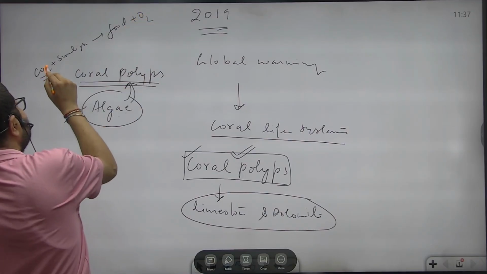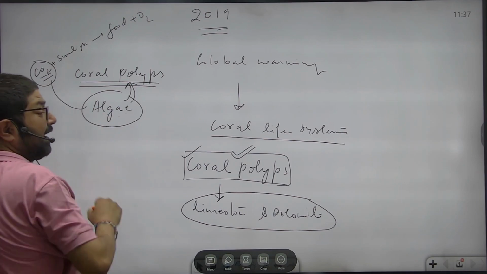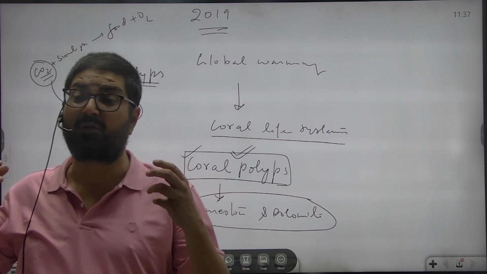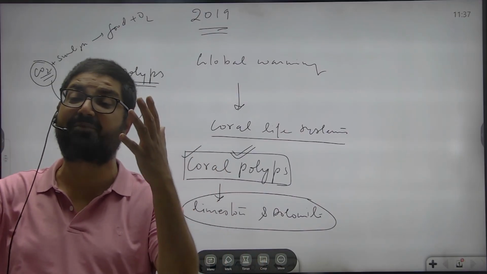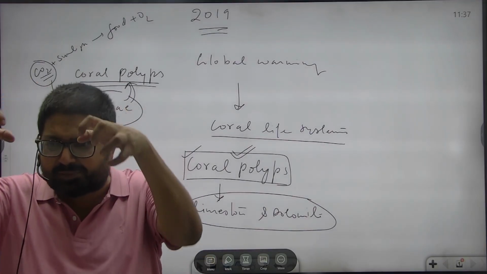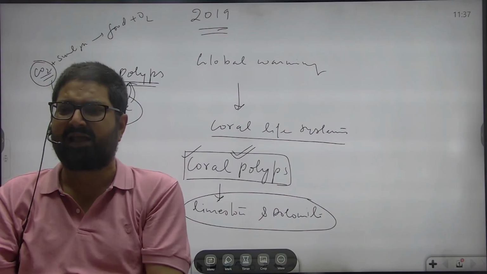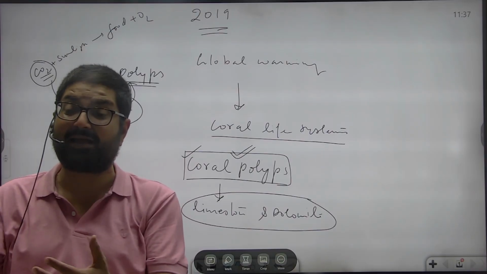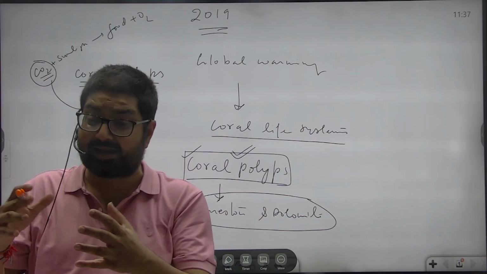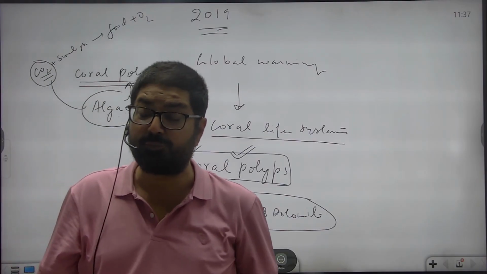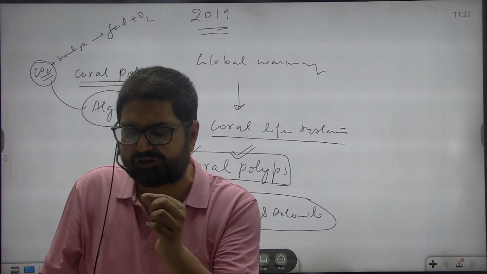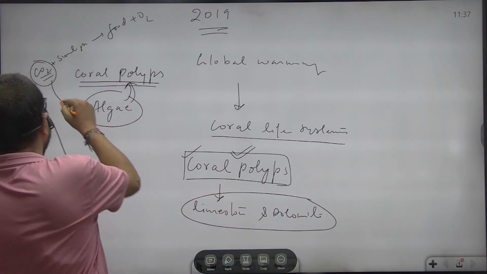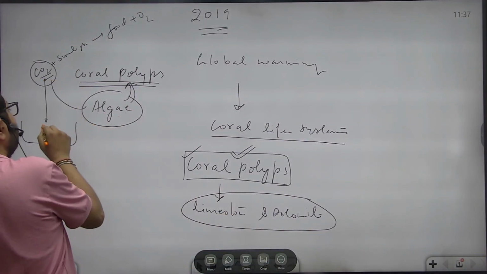As a result, since this algae utilizes carbon dioxide, which is very detrimental to the ocean, because, as global warming is happening, surplus carbon dioxide is being released in the atmosphere, and 90% of it is absorbed by the ocean. That leads to acidification of the ocean, that leads to lowering of the pH of the ocean, and that adversely impacts the entire marine ecosystem. This acidification of the ocean is very much detrimental. The carbon dioxide that dissolves in the ocean also raises the temperature of the ocean.